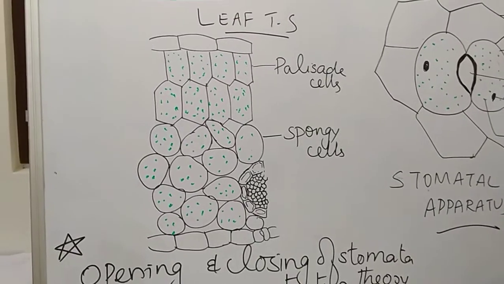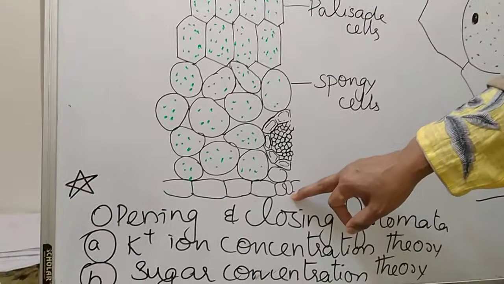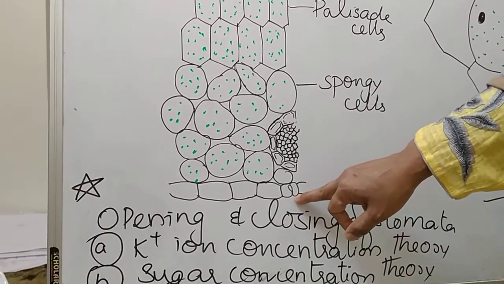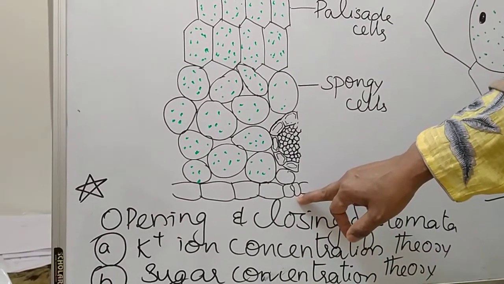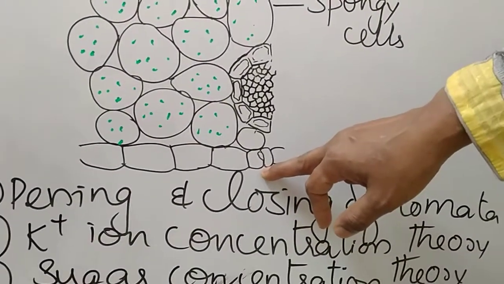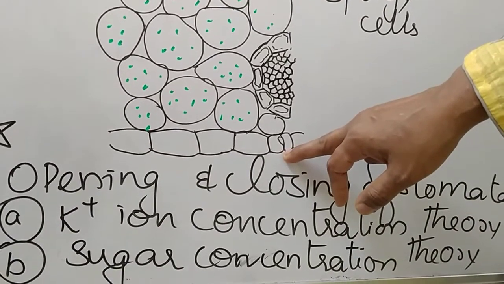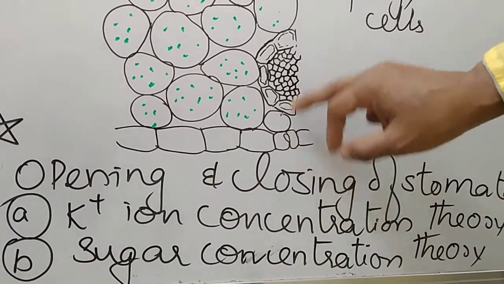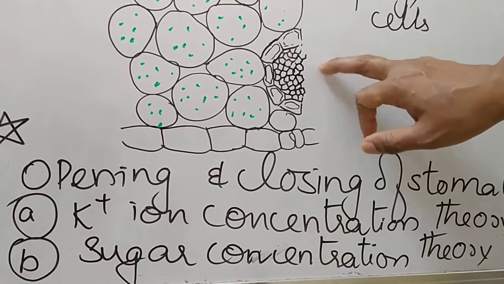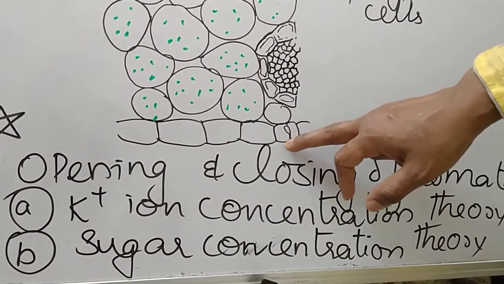So green colored pigment is present inside the chloroplast. Now see, in the lower epidermis you can find another structure. This structure is known as stomata. Stomata you can find here. Stoma is singular. So the stoma is opened over here. In the lower epidermis, one stoma is open near the vascular bundle. This is a vascular bundle. Near the vascular bundle one stoma is opened and kept.